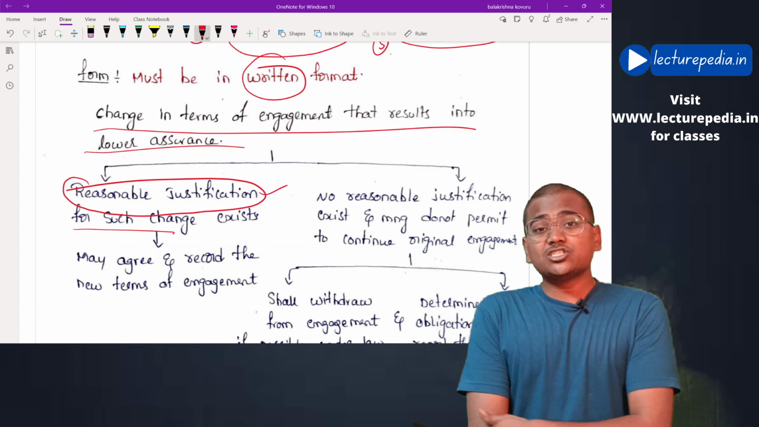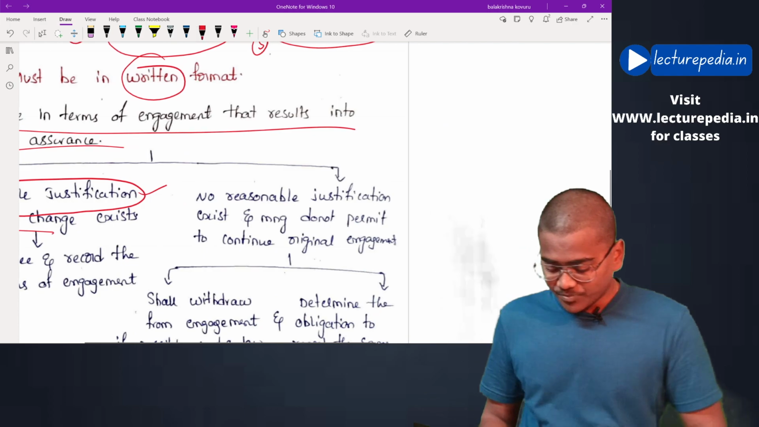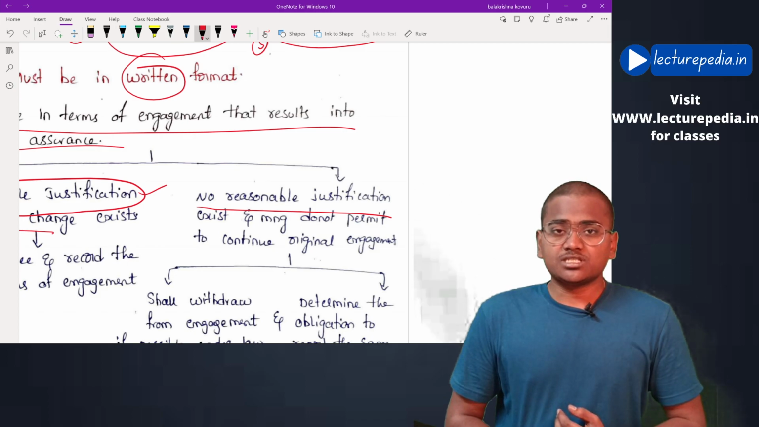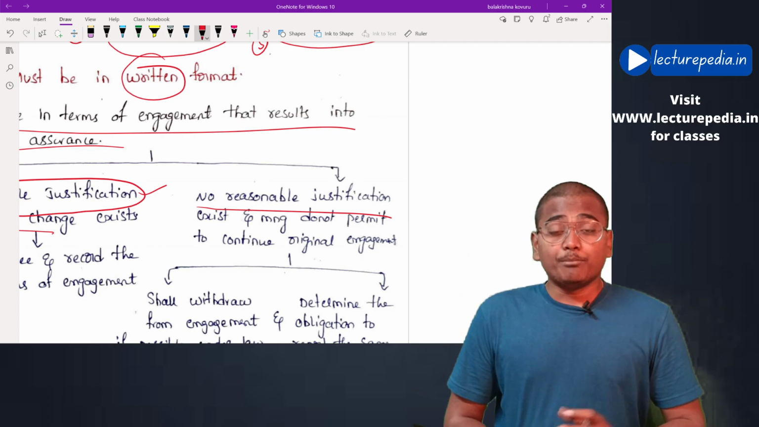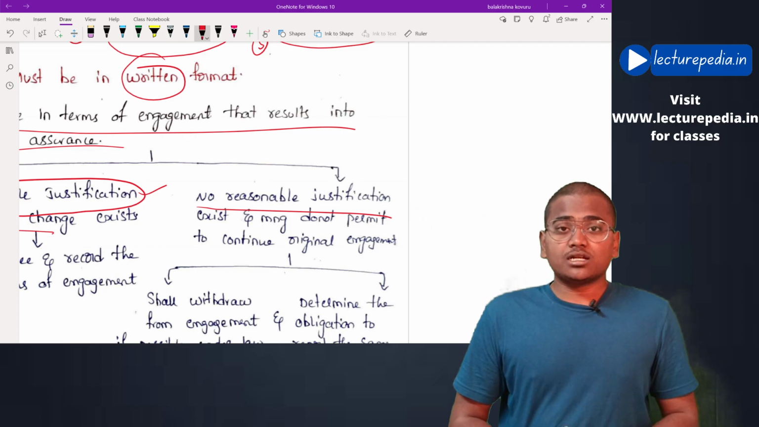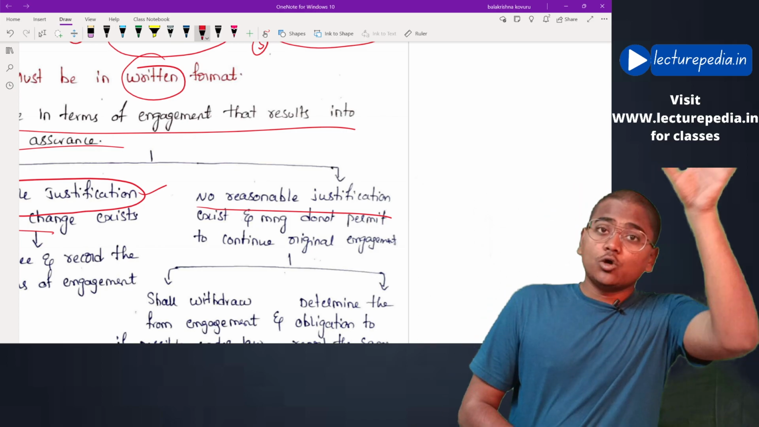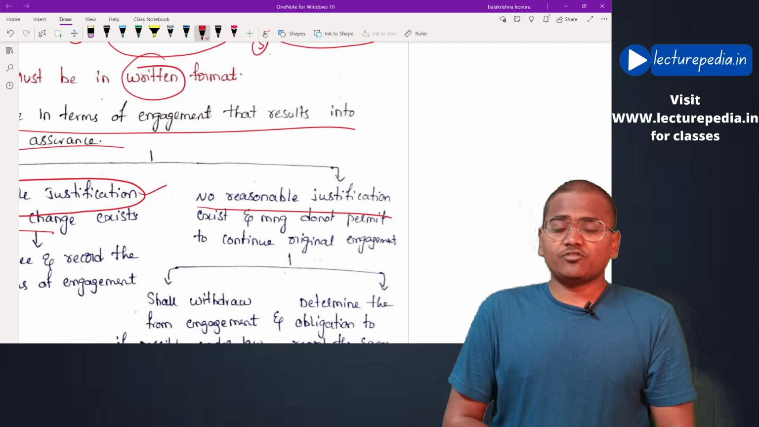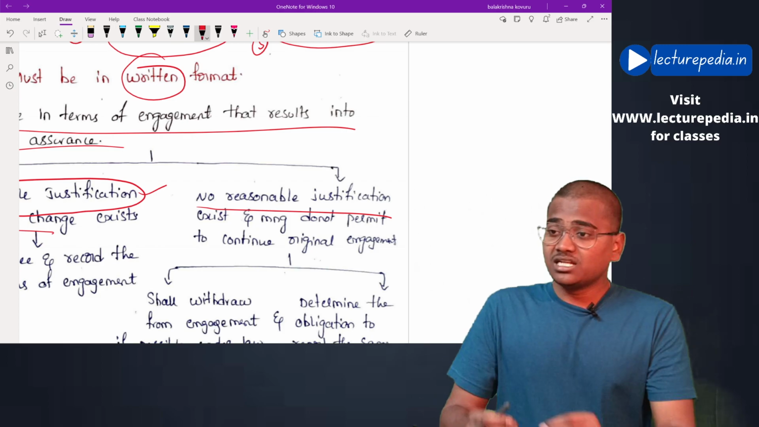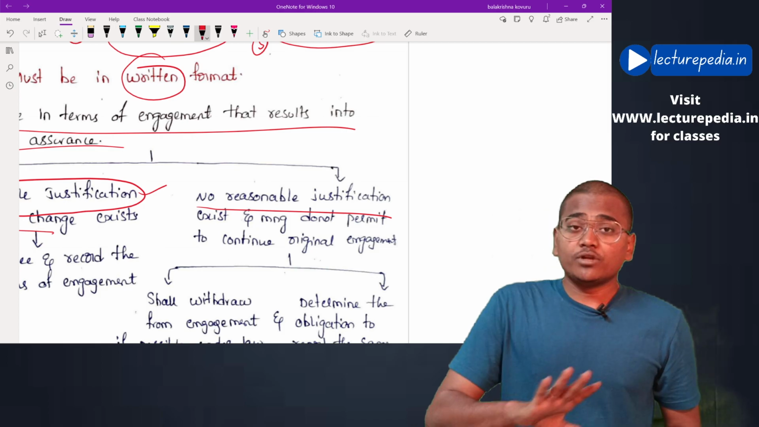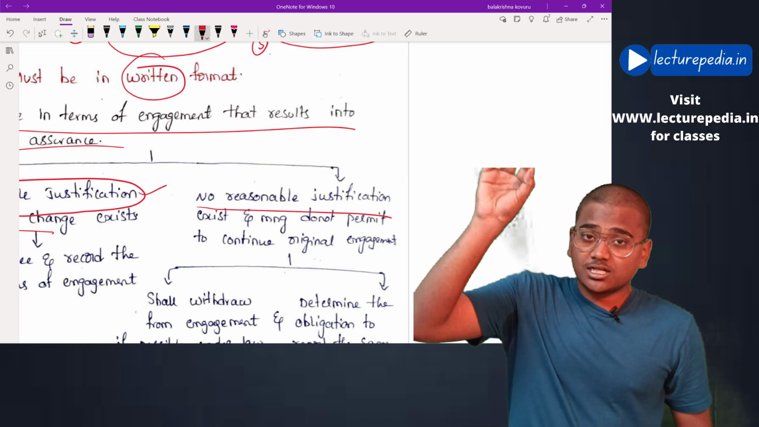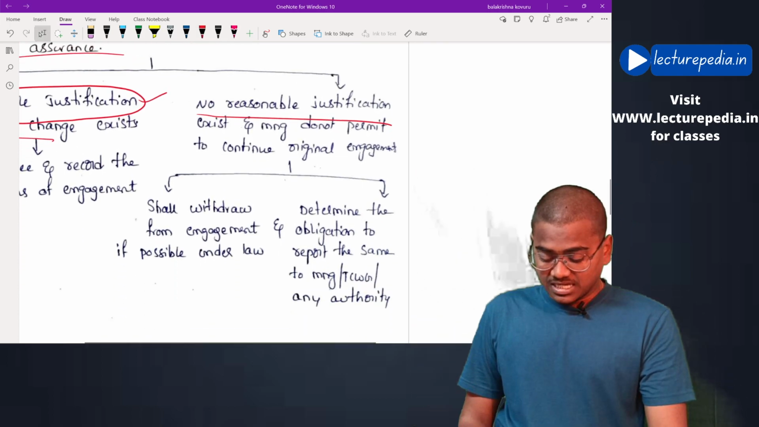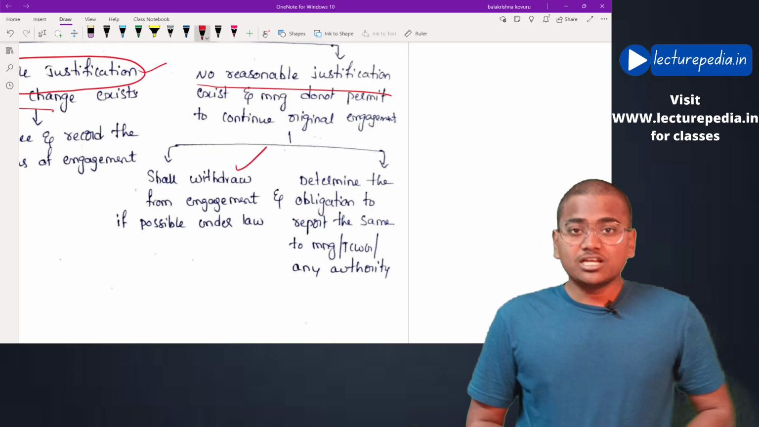Now let's say there is no reasonable justification. The auditor finds that there is no reasonable justification for the changed terms requested by the management, and management does not allow the auditor to continue the audit as per the original engagement letter. Management says that you accept these changed terms of engagement, and in case you don't, we will not allow you to conduct the audit as per the original engagement letter. In this case, what does the auditor have to do?